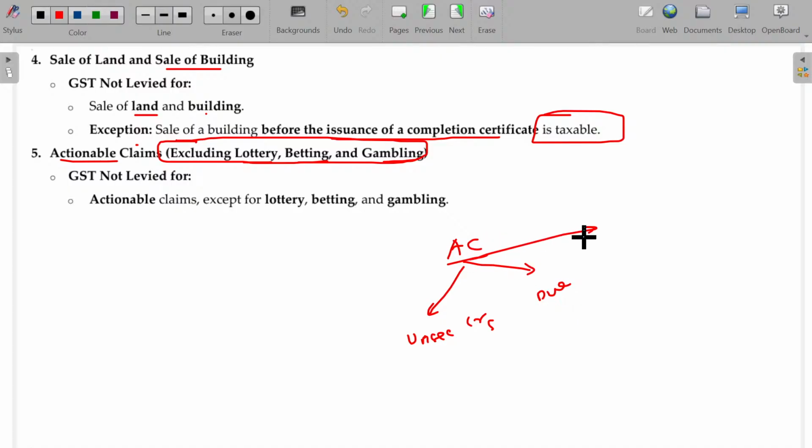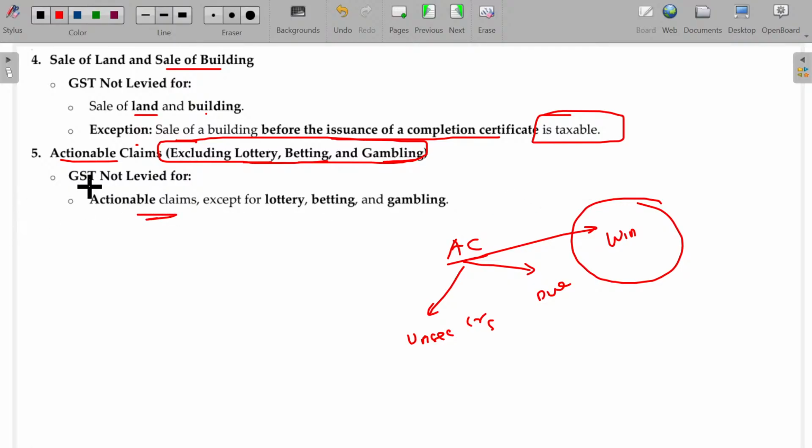If I win in the bet, lottery, gambling, that is winning from betting, gambling and lottery. What about that winning prize, sir? If the other person fails to pay, then I can take legal action to recover from him. All these things are actionable claims, especially winning from lottery, betting, gambling, which will come under supply of services.